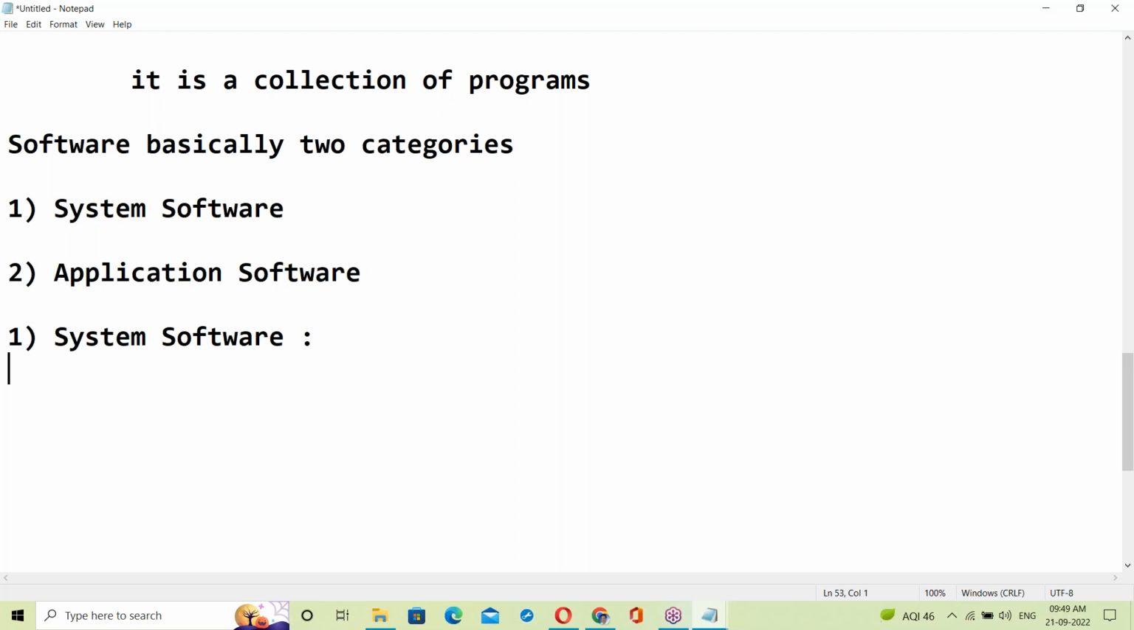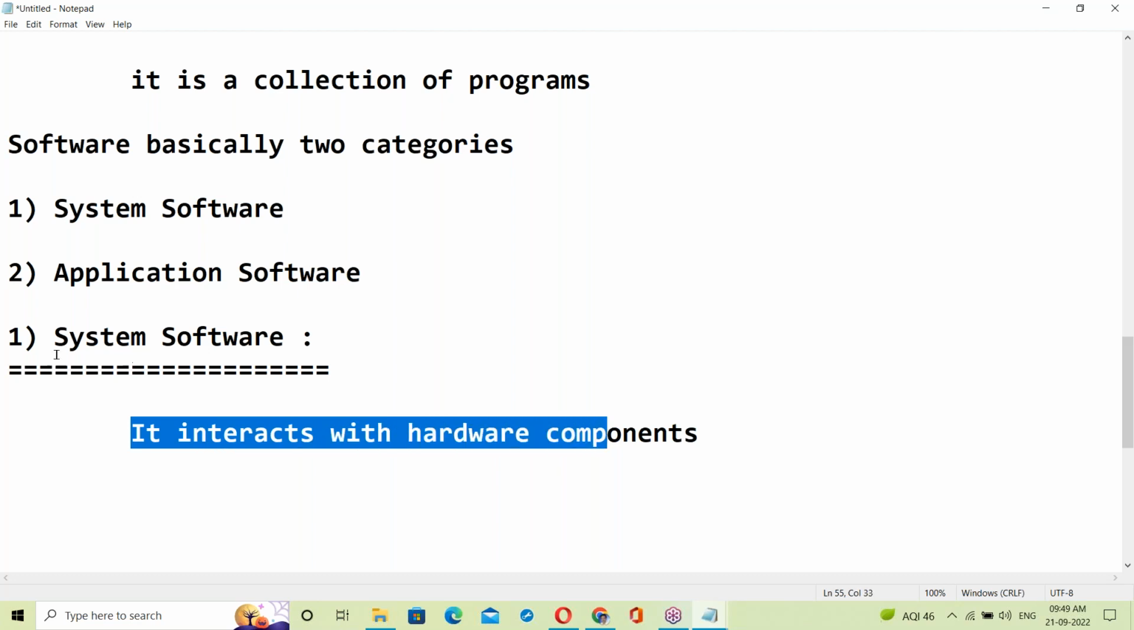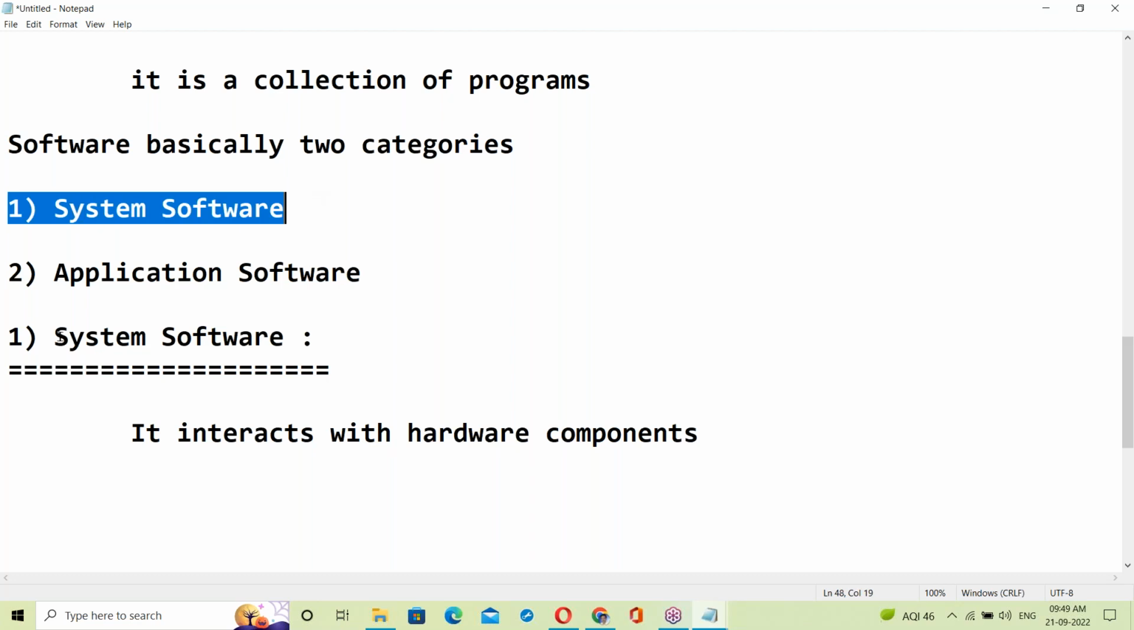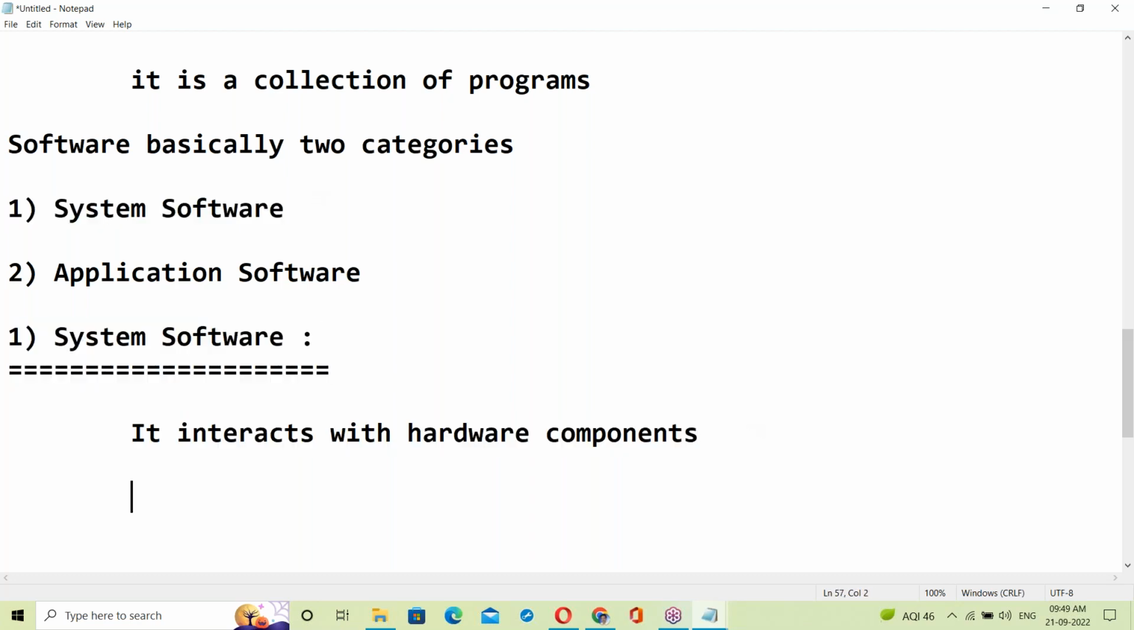Let us talk about system software. System software interacts with hardware components.